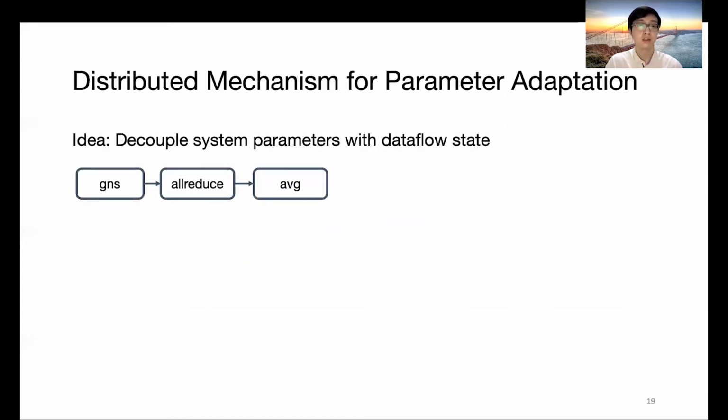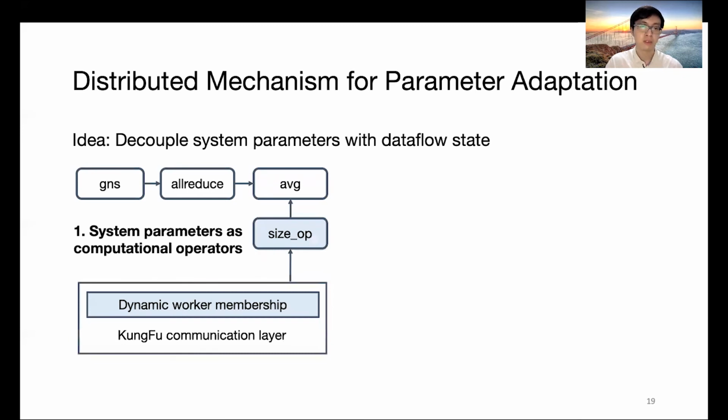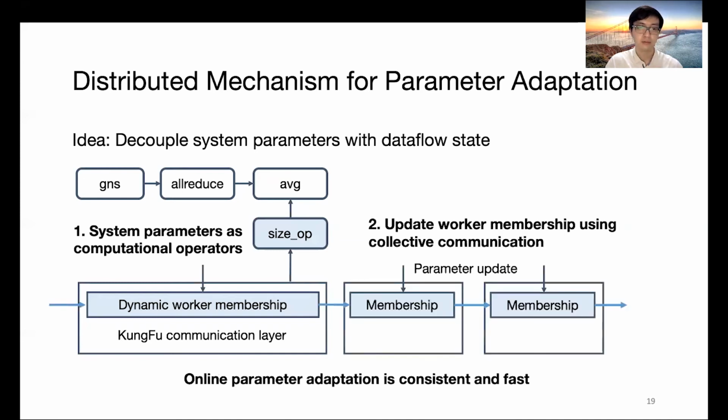Our idea, therefore, is to decouple system parameters from the data flow state. The way we achieve that is that we represent system parameters as computational operators. For example, the number of workers is represented as a size operator. And the value of this operator is lazily decided by reading from the worker membership table inside the KungFu communication layer. Later on, when the user wants to update the size, it will use parallel updates.